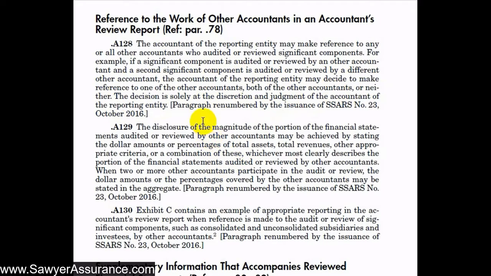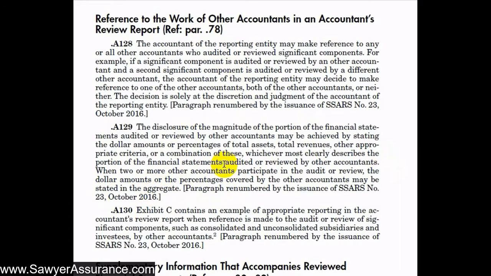And so if we do decide to reference those other accountants in our report, remember we have to discuss the magnitude of the portion of the financial statements that the other accountants took care of. We can do that by stating dollar amounts or percentage amounts of assets or revenues or any other criteria or combination of these that clearly describes the portion of the financial statements that were audited or reviewed by other accountants. When 2 or more other accountants participate in the audit or review, the dollar amounts or percentages covered by those other accountants may be stated in the aggregate.